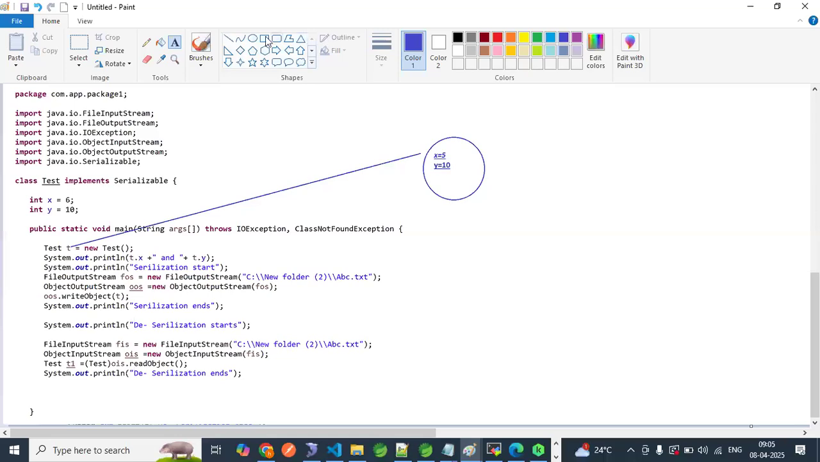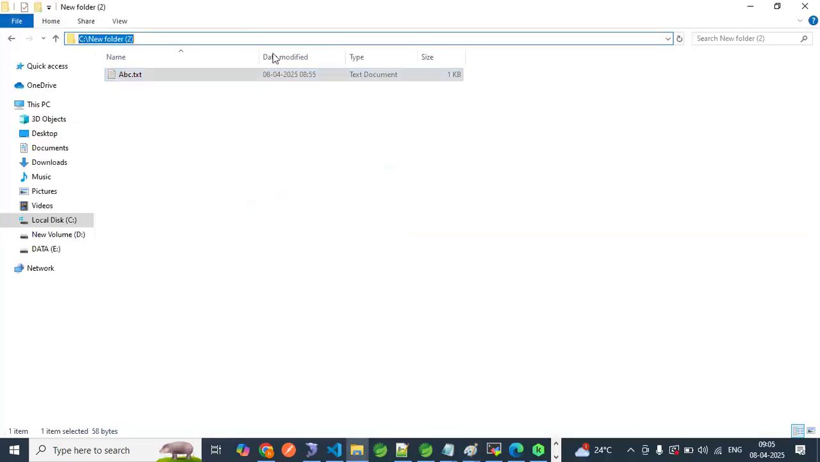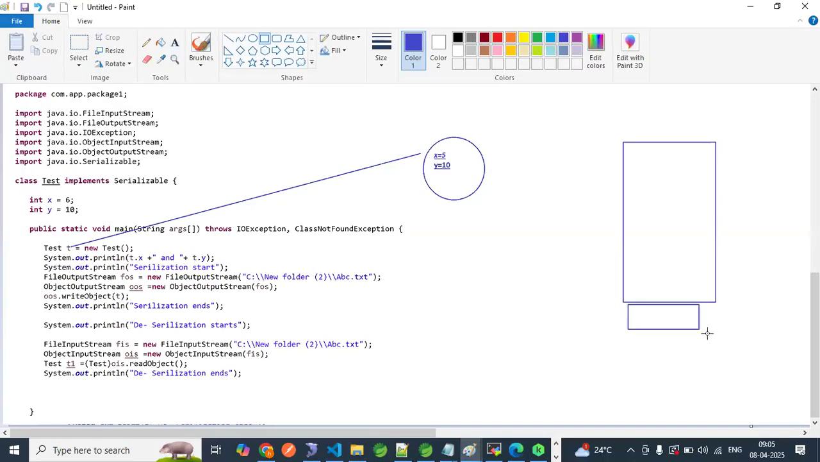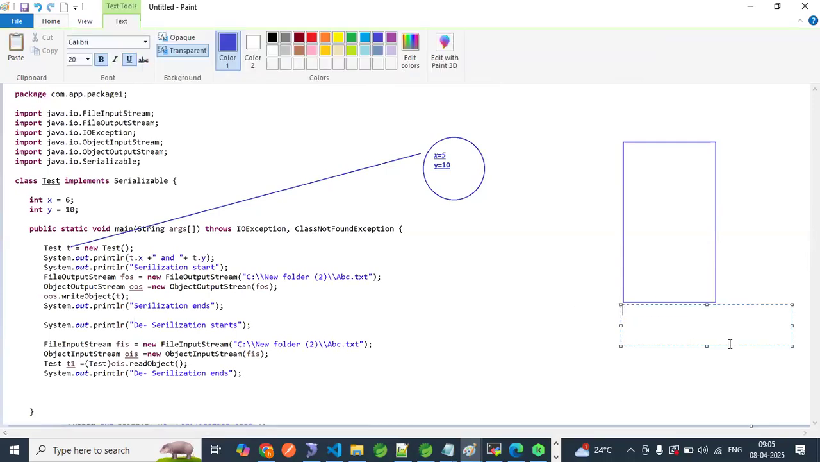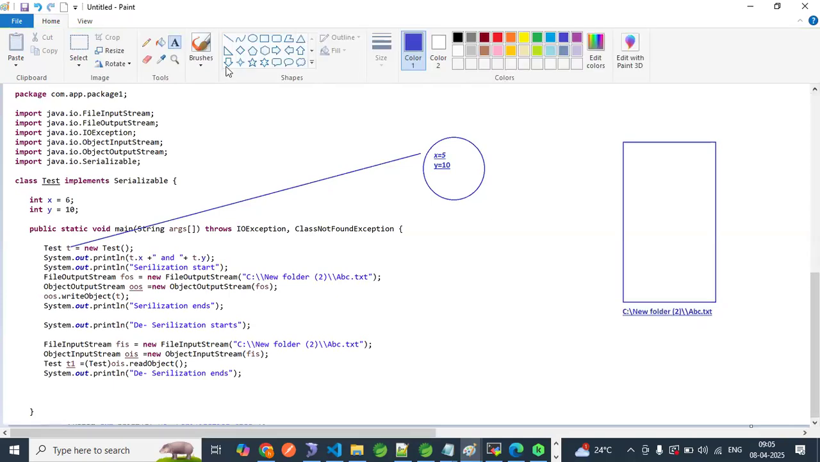This value moves to one file, right? Inside this file. What is the file path I am giving? This is the path of the file, /abc.txt. In this file, the data is moved, right? The object is created, serialization done.